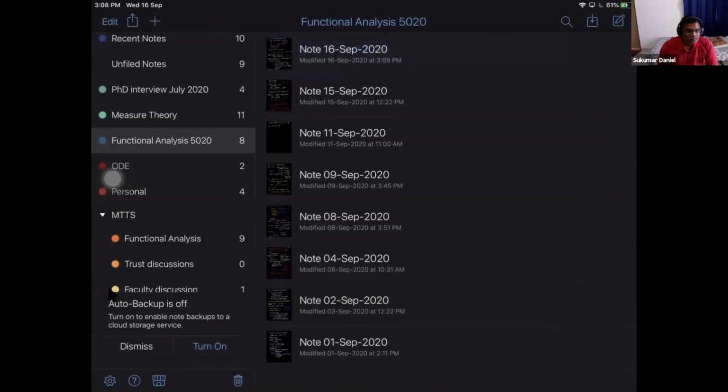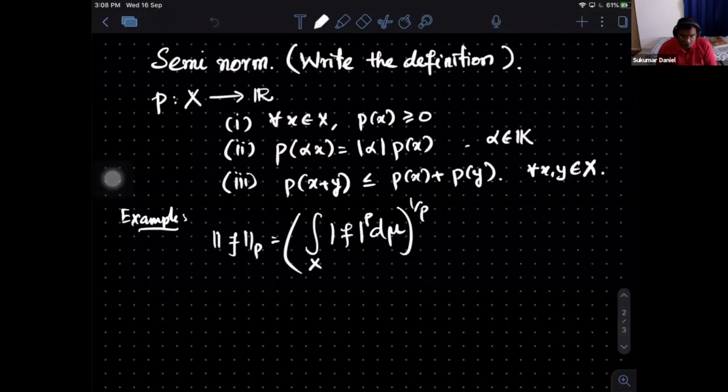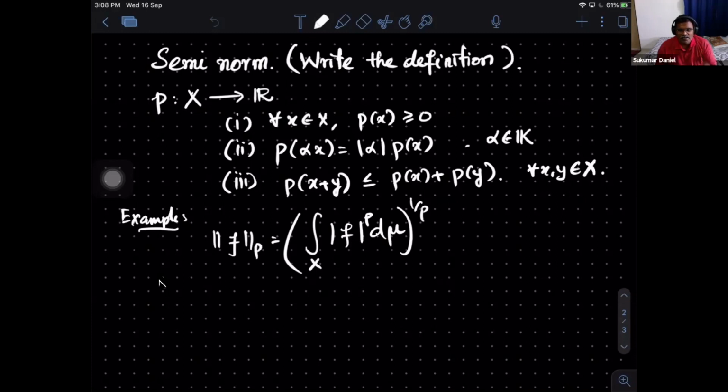Yeah, Namasivayam. Yes, sir. So what will you do in such a case? Given a seminorm, how to get a norm? You look at all those points where p of x is 0. See, the only problem is if p of x is 0, you don't get x equal to 0. So what are all the x for which p of x equals 0? All of them you want to call as 0. That's the only way, right? Yes. So what do you do?